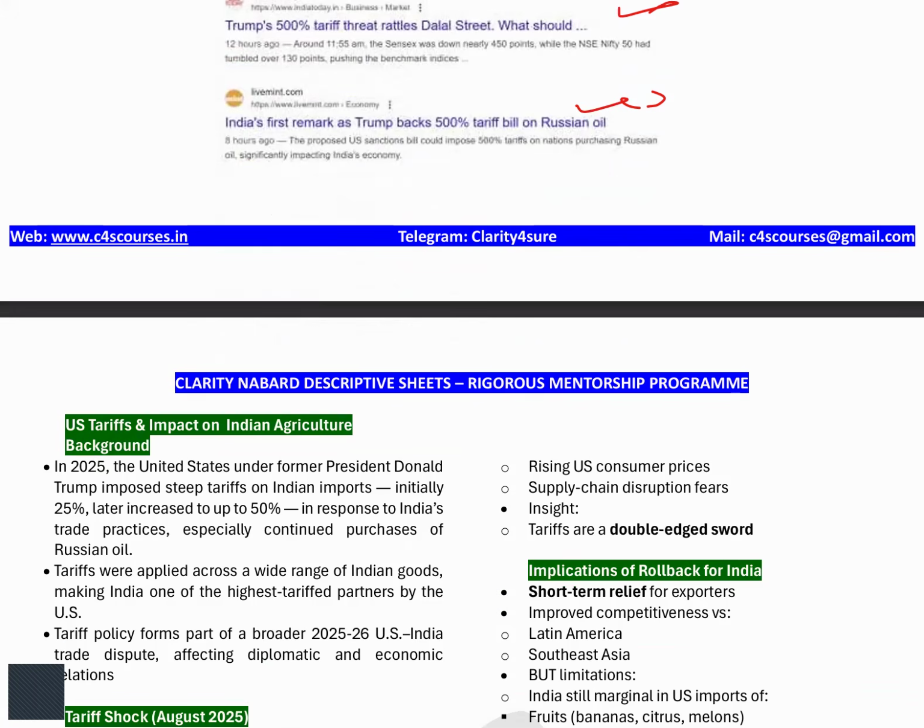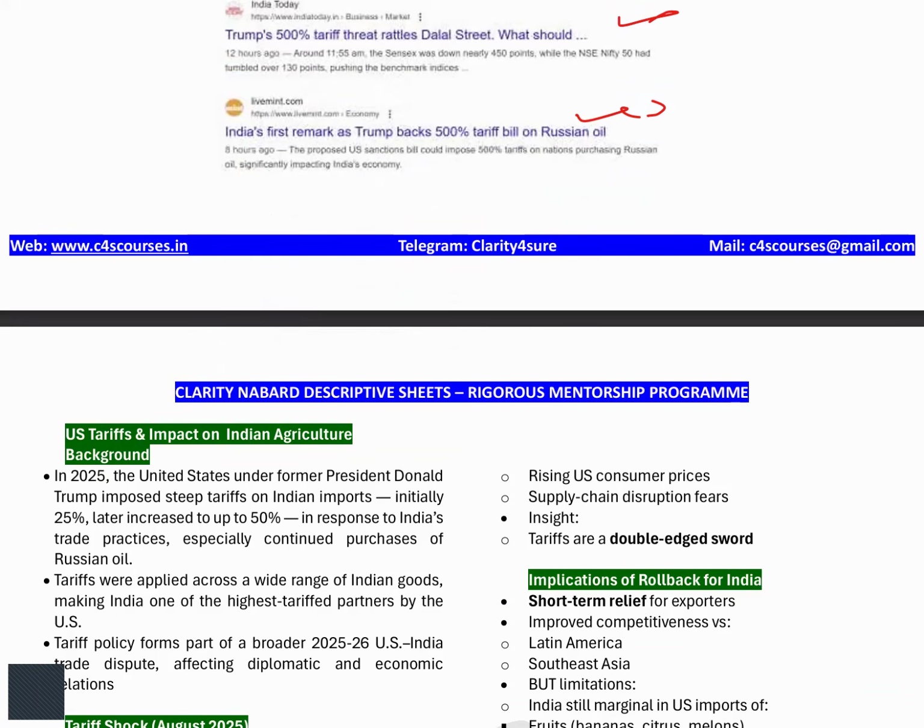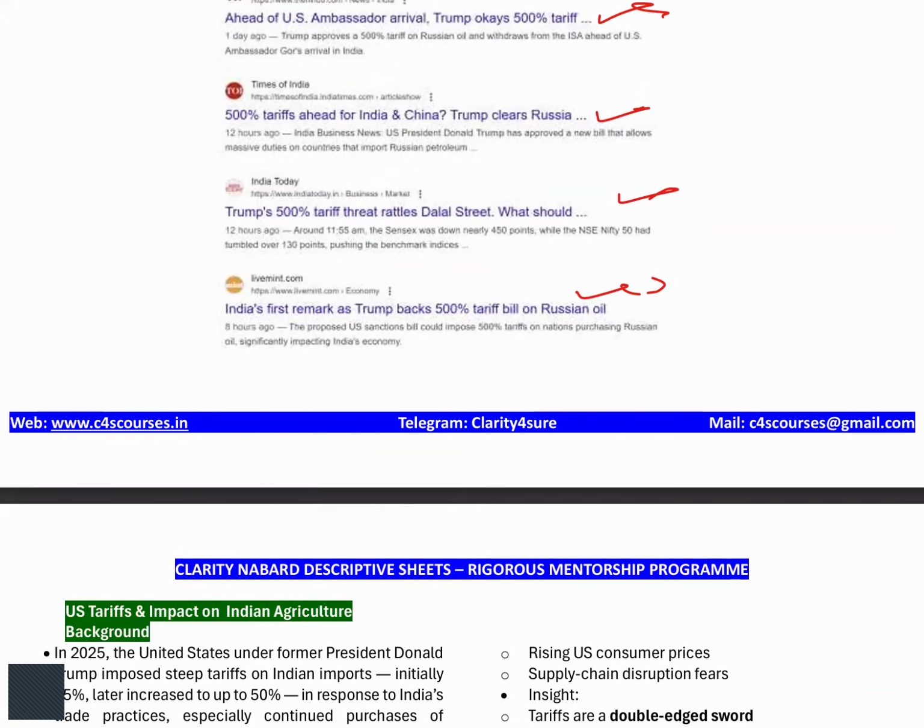So how can they ask the question, and how should you prepare? The first thing, from the objective point of view, one-marker questions: you should be very clear with tariff barriers and non-tariff barrier classification. These two things are very important. Earlier also they have asked a one-marker question from here.